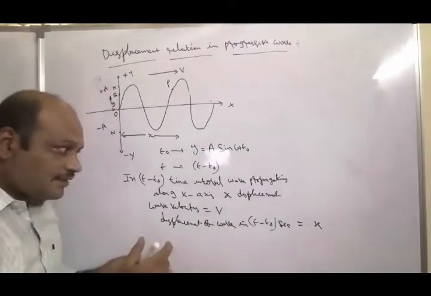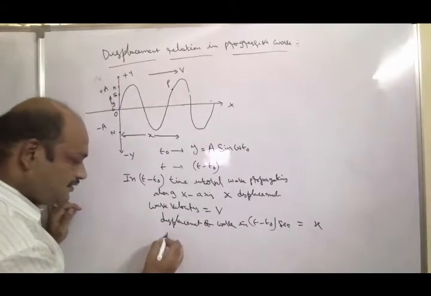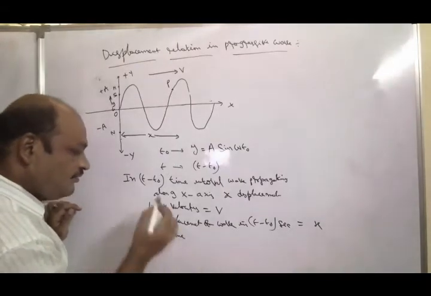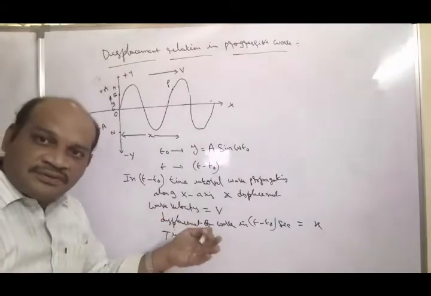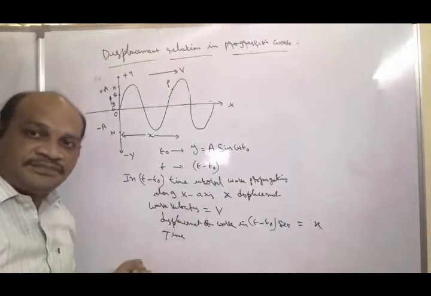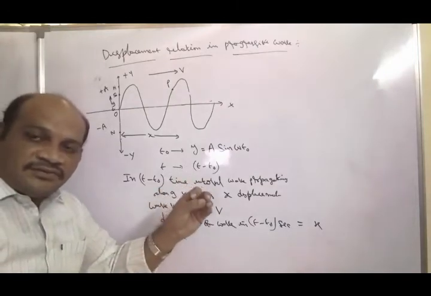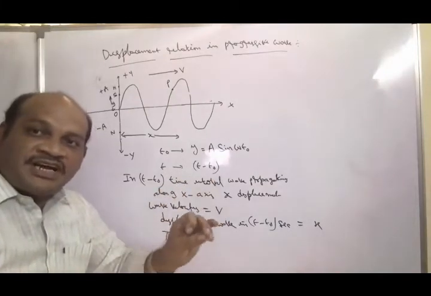Then, from the definition of velocity, the rate of change of displacement is called the velocity.